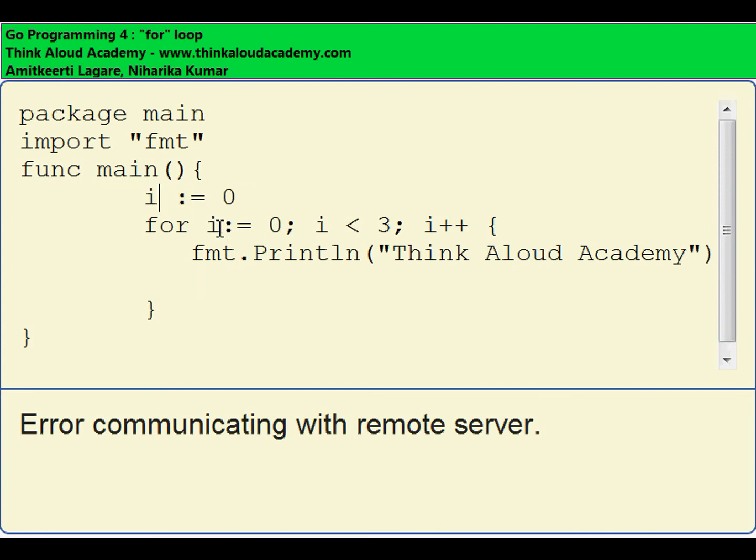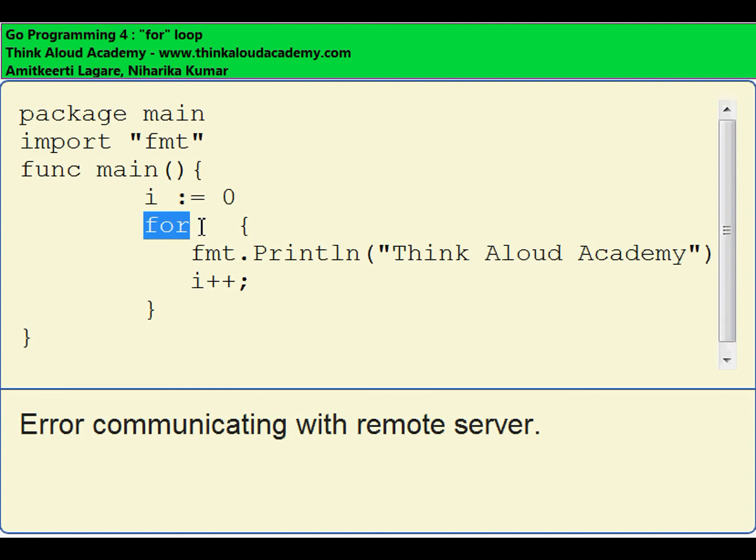I can move the initialization operation outside the for loop and the increment inside, and then just by having the conditional checking operation, it turns into a while loop. If I remove this check as well, it turns into an infinite loop. These are the different ways of looping constructs. And by the way, there is no mechanism for a do while loop.